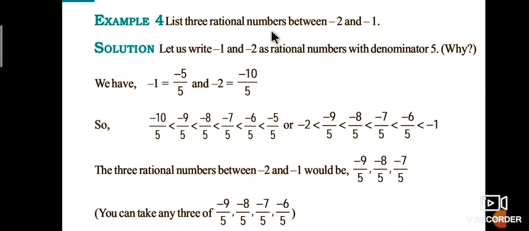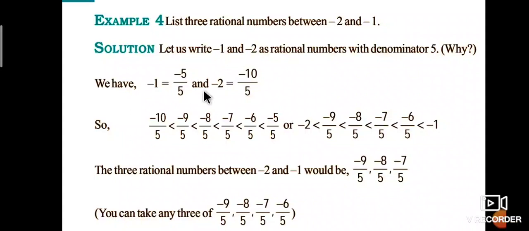Next, list three rational numbers between minus 2 and minus 1. Solution: let us write minus 1 and minus 2 as rational numbers with denominator 5. Minus 1 is written as minus 5 by 5, and minus 2 is written as minus 10 by 5.